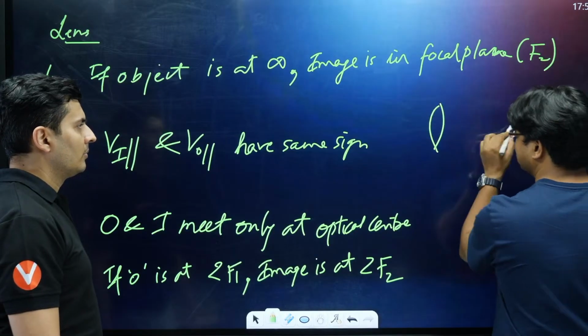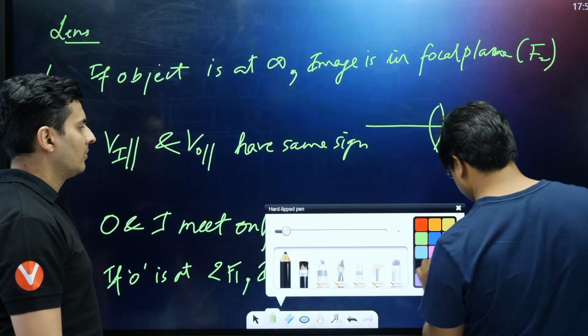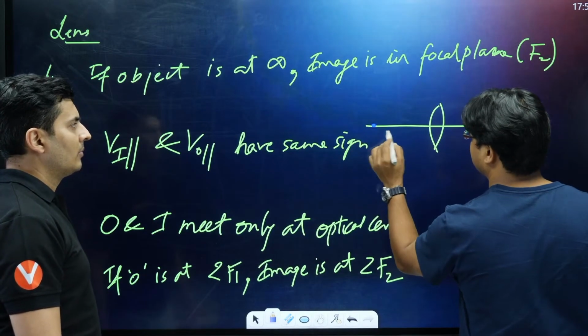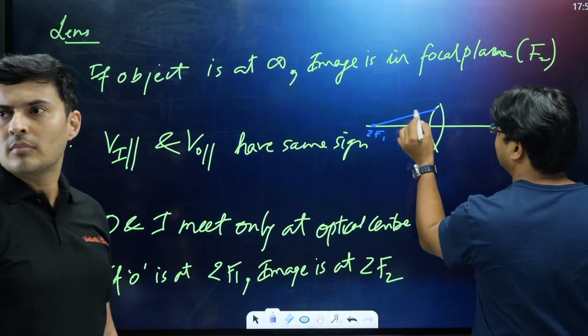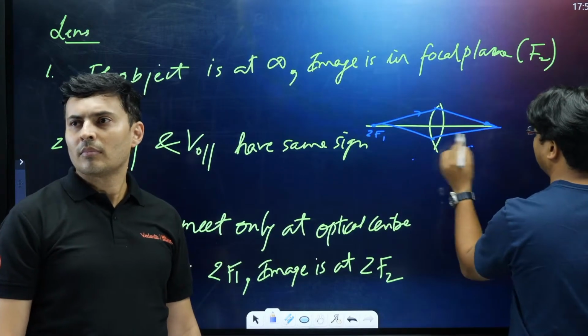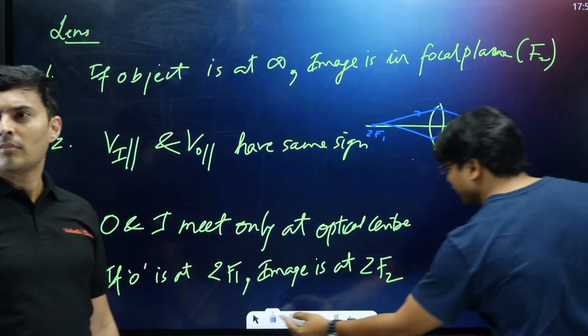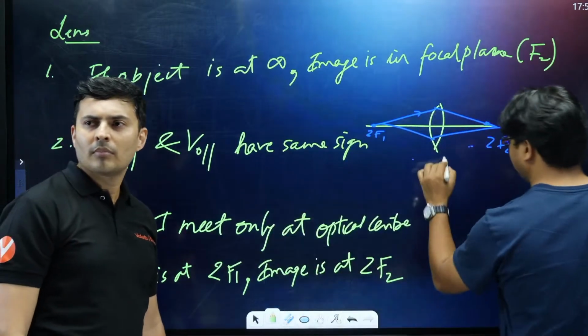Okay, so this is something that I'll probably want to show with a diagram, especially for a concave one. Convex, it is very simple. You keep the object here, at this distance, like this point is 2f1, and you get the image at 2f2. That is very simple.